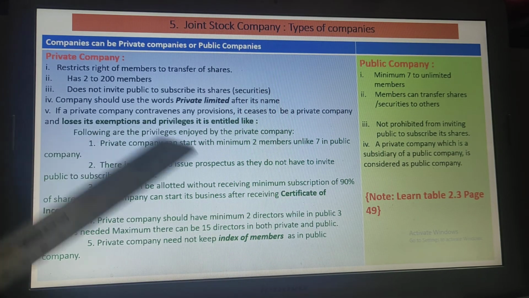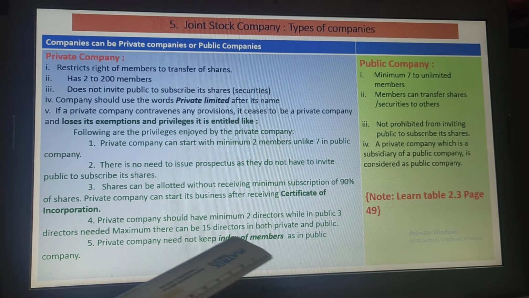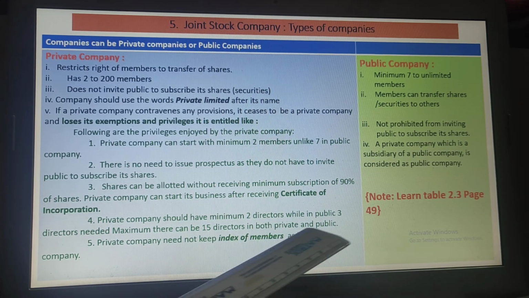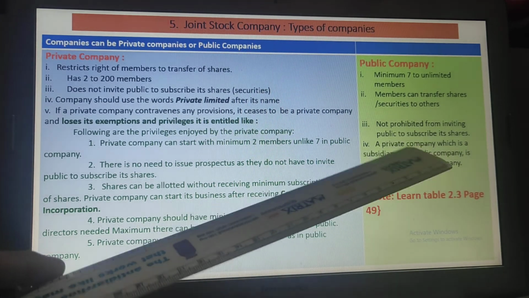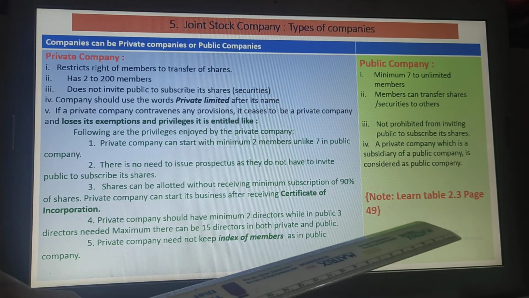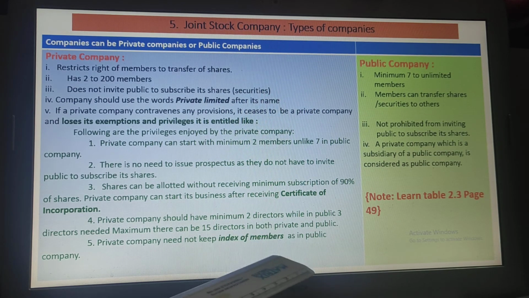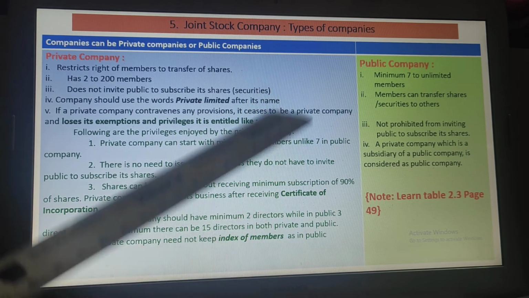Now another exemption or privilege enjoyed by a private company is they need not keep any index of members as in a public company. Obviously, because in a public company they are issuing shares to the public, so they need to keep an index of members. But in a private company, that index of members, a document like a register of members, is not required by them.